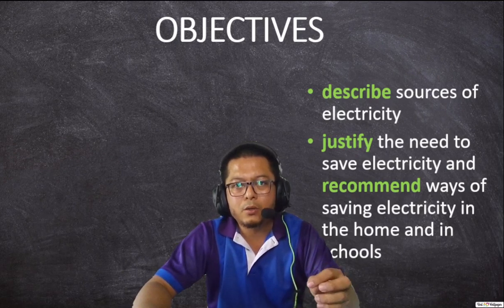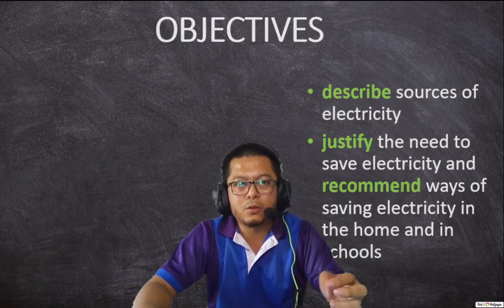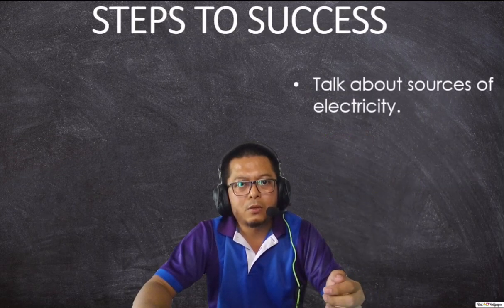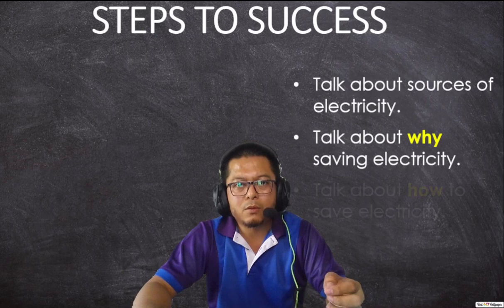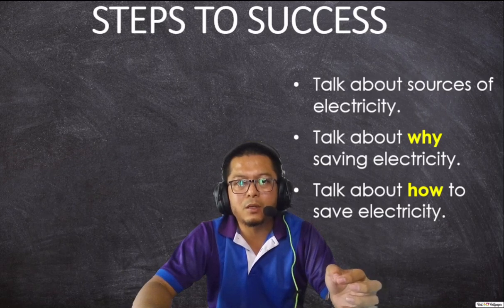So, why do we need to save electricity, and in what ways do we save electricity at home and in school? So, what we need to do is to talk about sources of electricity, why we need to save electricity, and how we save electricity.